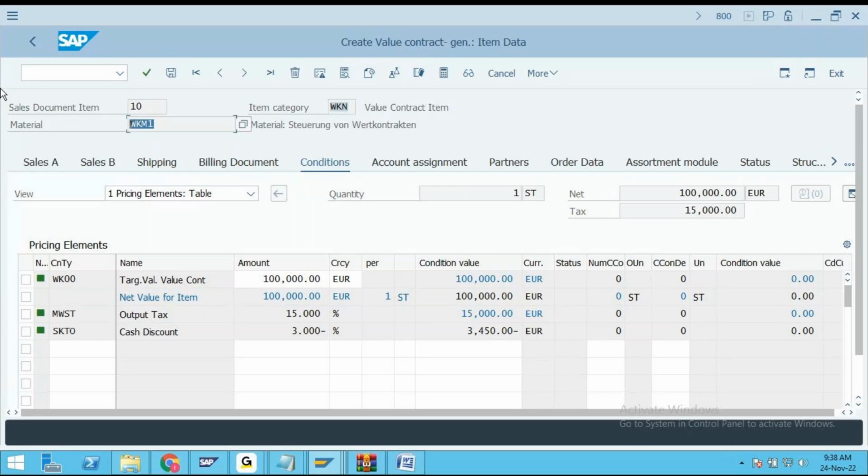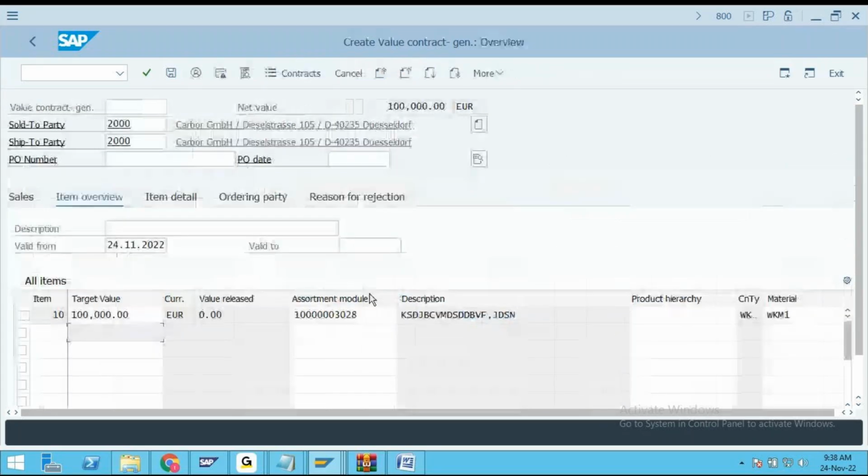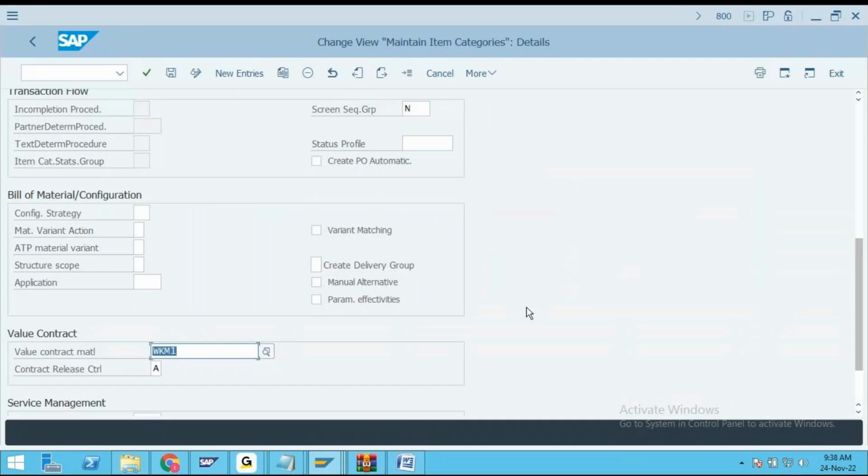Assortment module means no materials at all. Simply one module number is entered there. In this contract, I have entered some module number. No material, but still the system is automatically picking the material. That's what we have assigned here: value contract material.